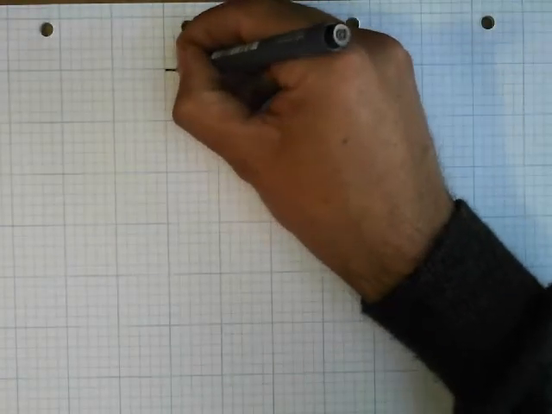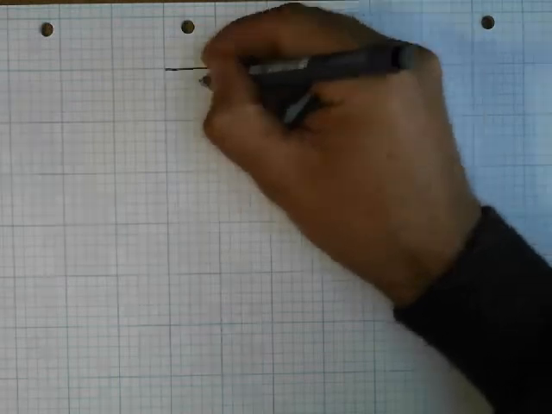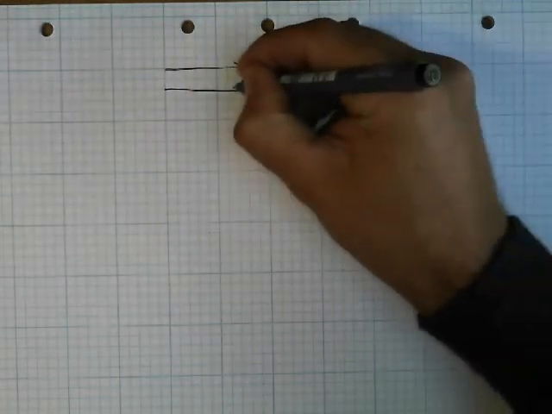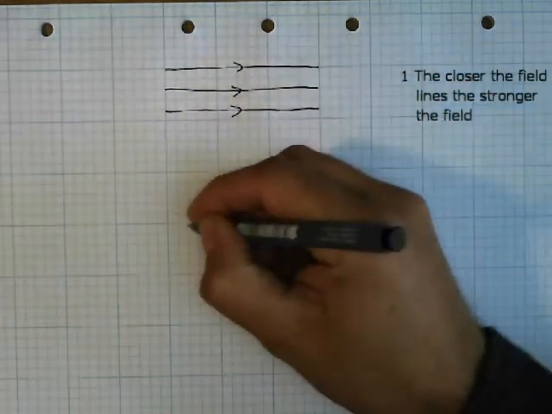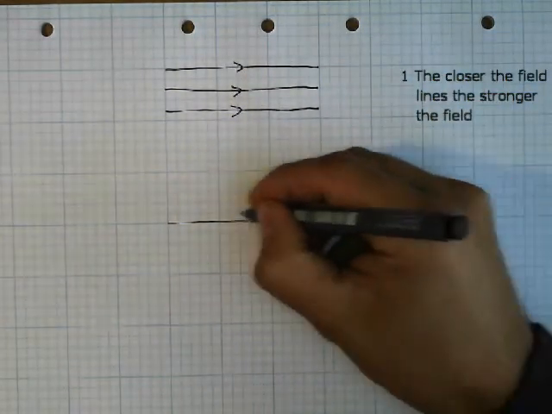An interesting thing about electric fields is that you can't see them. You can only see their effects. Even though you can't see them, we can represent them by drawing field lines. The closer together field lines are, the stronger the force on a charged particle.